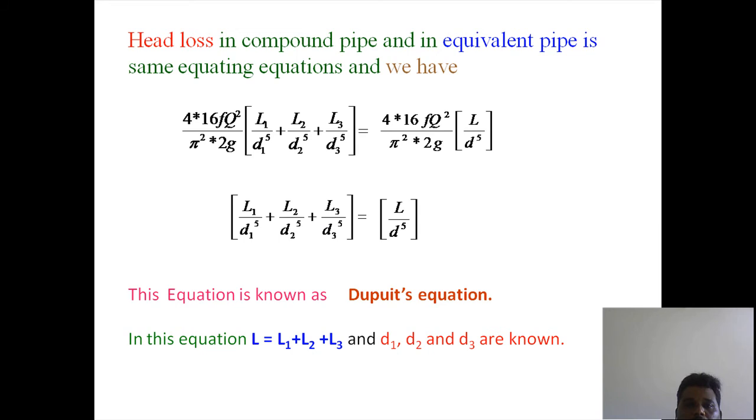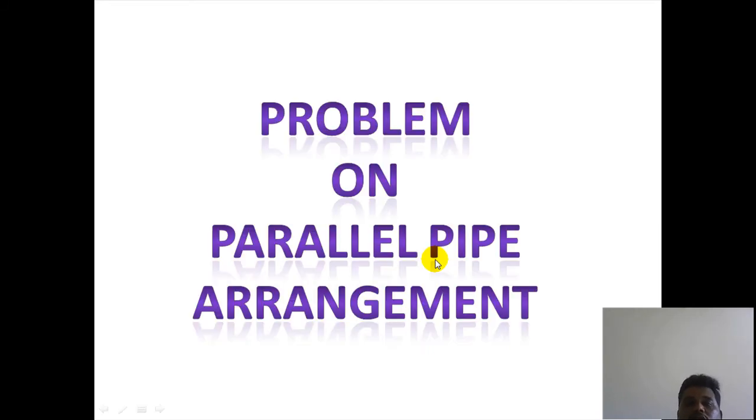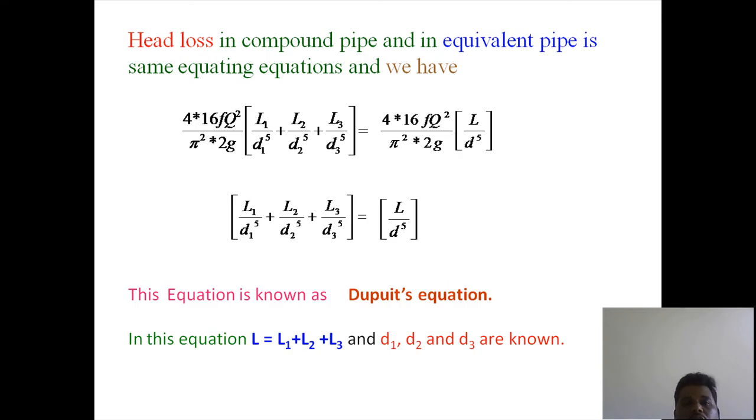This is about whenever the pipes are in series and parallel connection: the expression for head loss due to friction whenever the pipes are connected in series, and the expression for head loss whenever the pipes are connected in parallel. And the next slide is about the problems on compound pipes as well as problems on